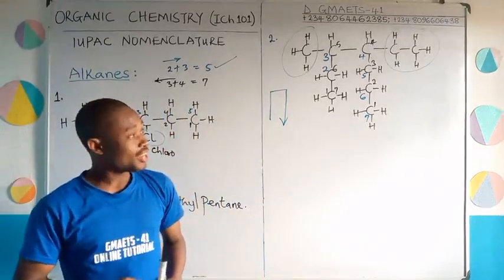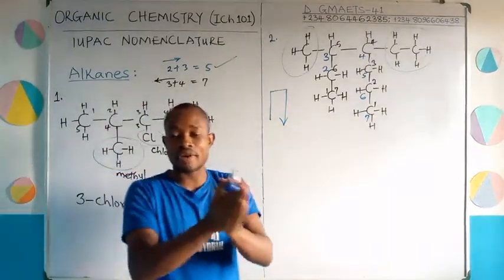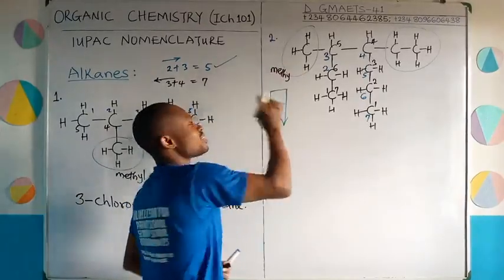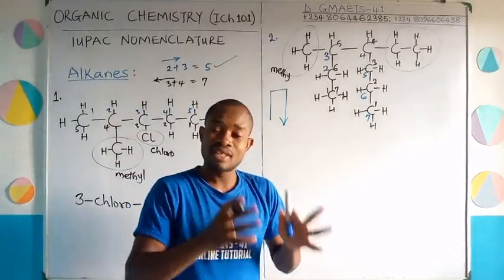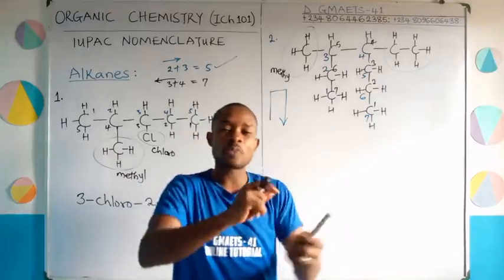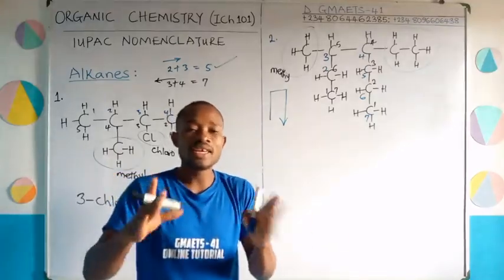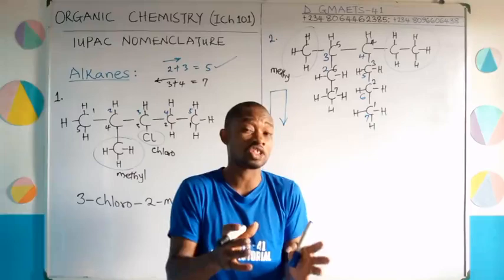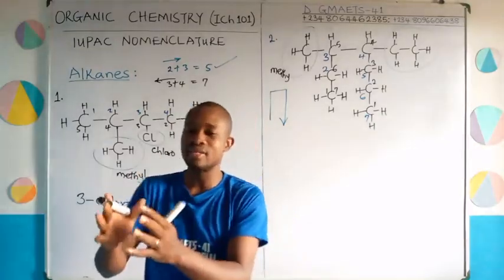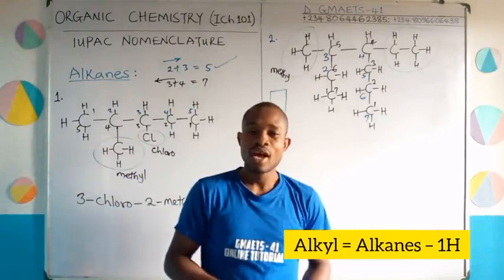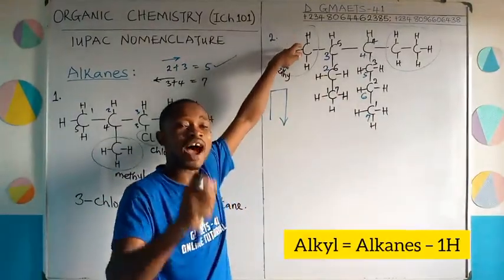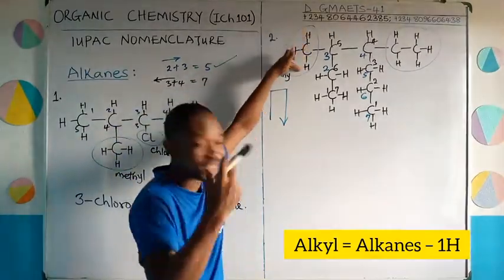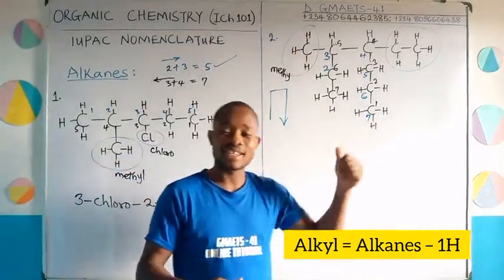That's good. Now that we've decided and selected the right direction to count from, let us look at the attachment. This is methyl. Are you following right? CH3. You see? Methyl. For an alkane, it's supposed to be CH4. Generally, alkyl groups, which we usually see as attachments in structures, are alkanes minus 1 hydrogen. One carbon atom as an alkane should have 4 hydrogen atoms around it. But if you look here, this one carbon atom has 3 visible hydrogens around it. Therefore, that is an alkyl.